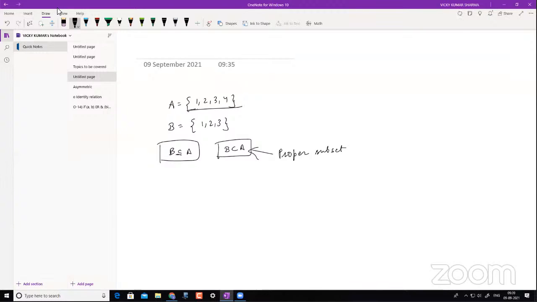But we can even give the other notation for these two sets, just because this indicates it contains all these elements but can also have other elements. So in other words, we can say it is less than or equal to A, right? So this is one understanding we can make. So this is a proper subset. Proper subset is strictly less than.